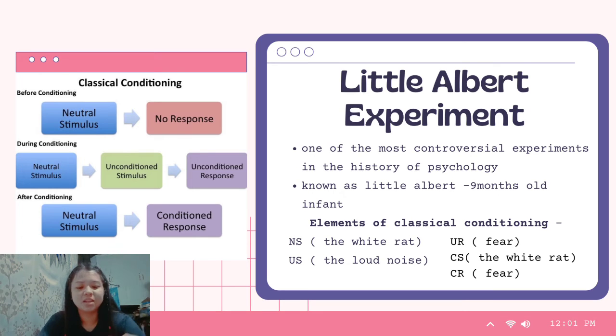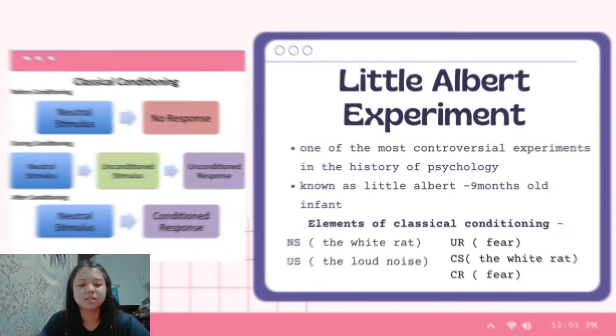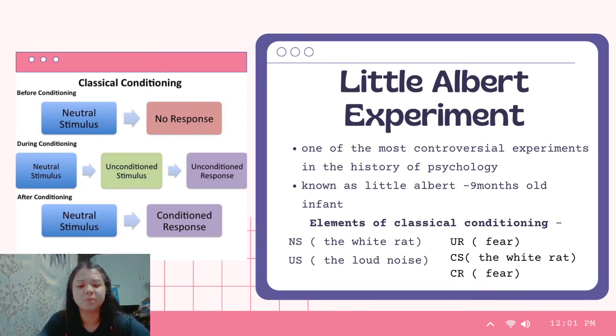After several such pairings of the two stimuli, Albert was again presented with only the rat. Now, however, he became very distressed as the rat appeared in the room. He cried, turned away from the rat, and tried to move away. The experiment showed that Little Albert seemed to generalize his response to furry objects, so that when Watson sent a white rabbit into the room 17 days after the original experiment, Albert also became distressed. He showed a similar reaction when presented with a fur coat, and even when Watson appeared in front of him wearing a Santa Claus mask with white cotton balls as its beard.